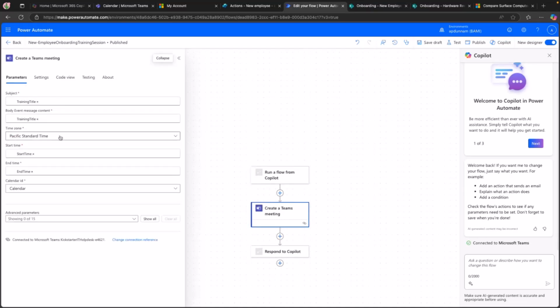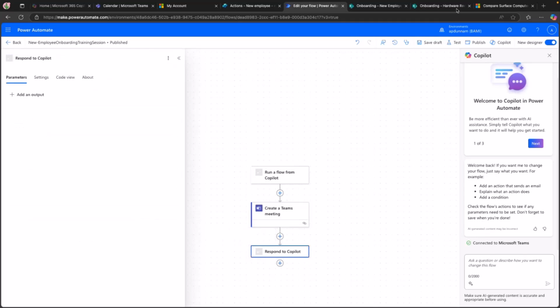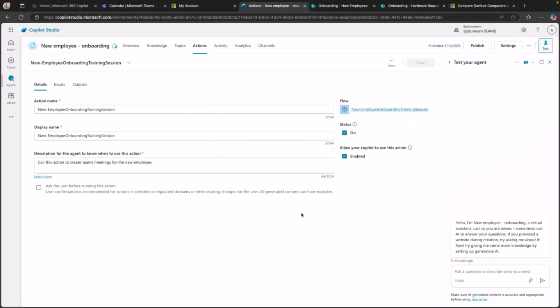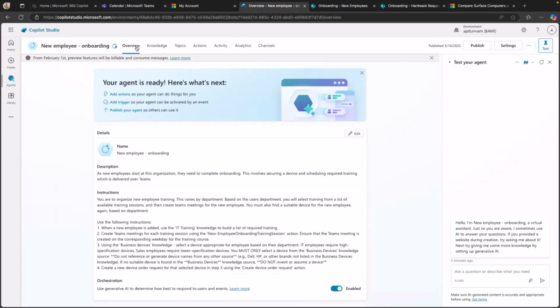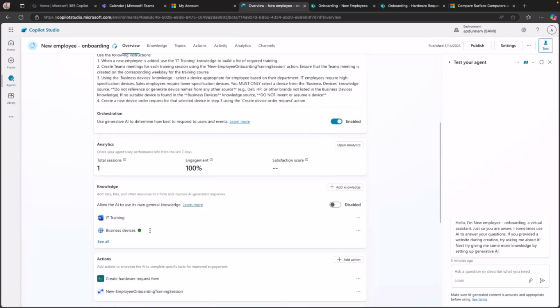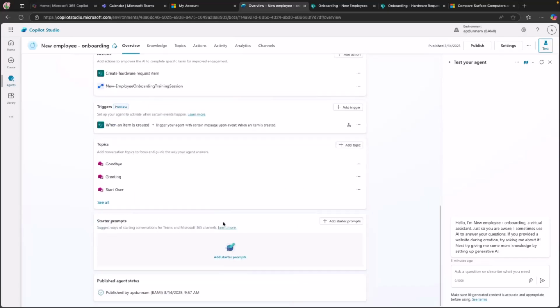So I'm going to map and pull in that information, and it's going to create a Teams meeting invite for me automatically. And then it's going to respond back to the Copilot with any referenced information. So that's what we have here as far as the actions go. Now, the main pieces of what makes this autonomous, though, as I mentioned, is going to come down to instructions right here and the trigger. So let's look at the trigger first.